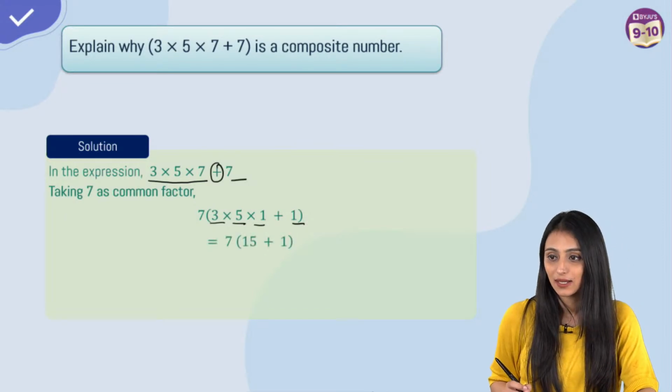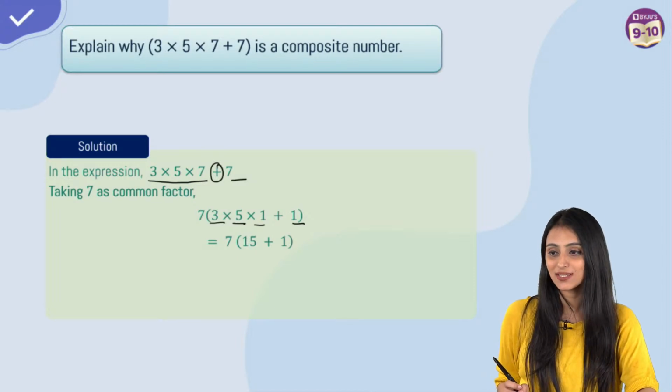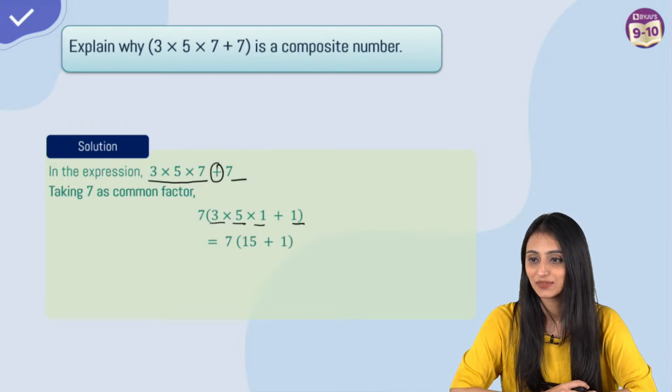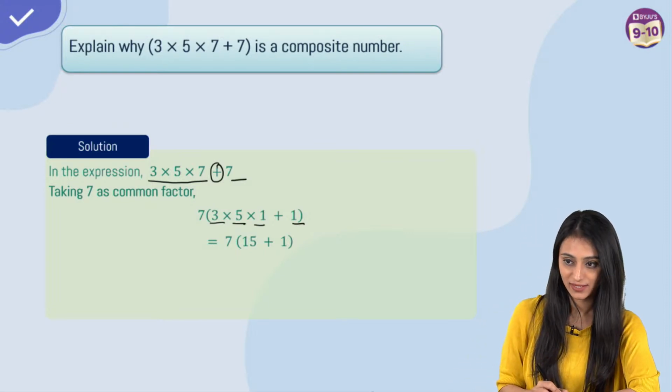And what are composite numbers, by the way? Quickly, I want answers in the chat section. What is a composite number? Because it has another factor 7 from itself and 1 as a common factor. Yes, having more than 2 factors, right?